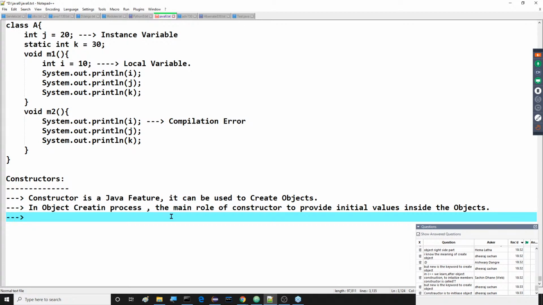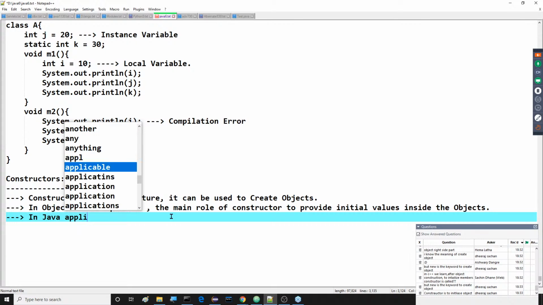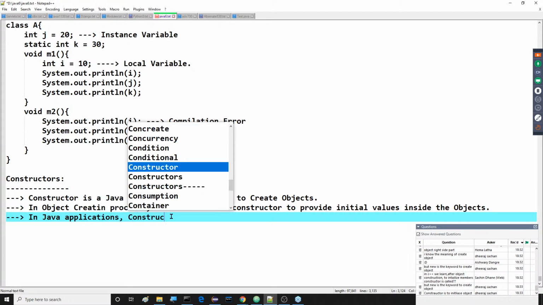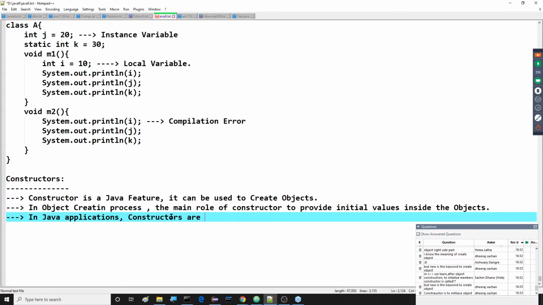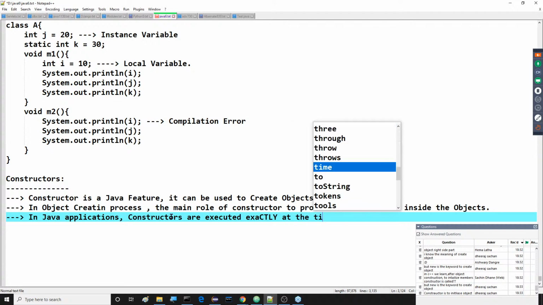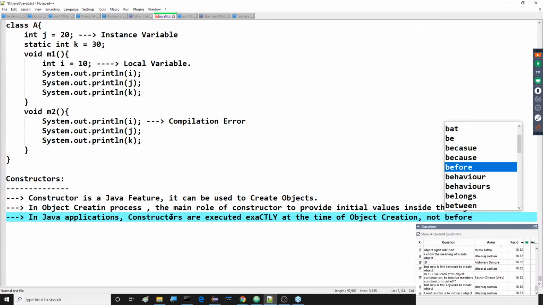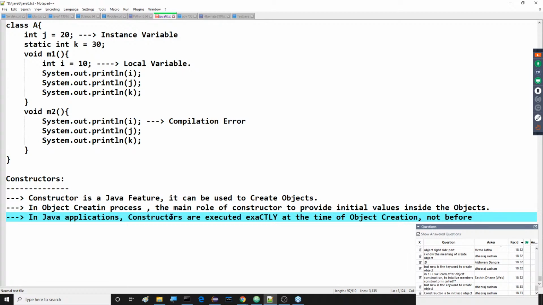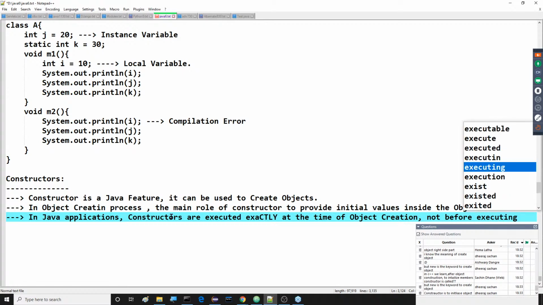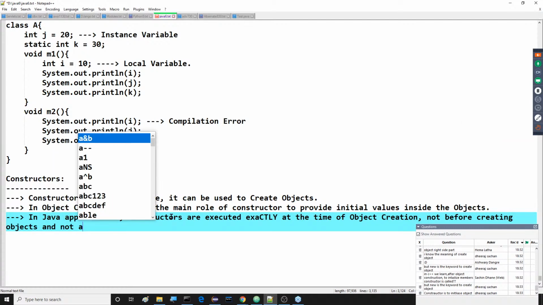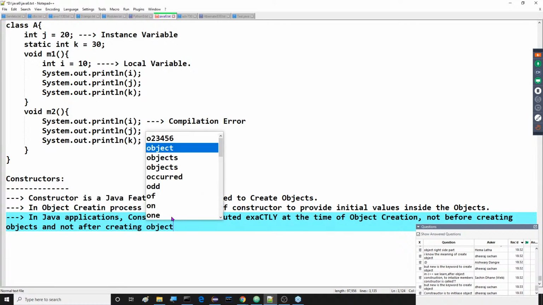Next one, after completion of this, another point is: in Java applications, constructors are executed exactly at the time of object creation, not before creating objects and not after creating objects.